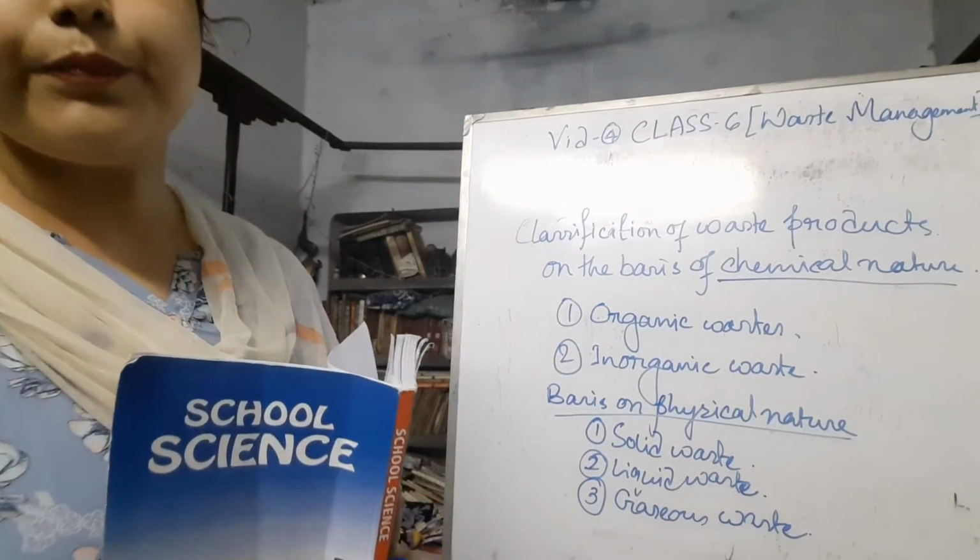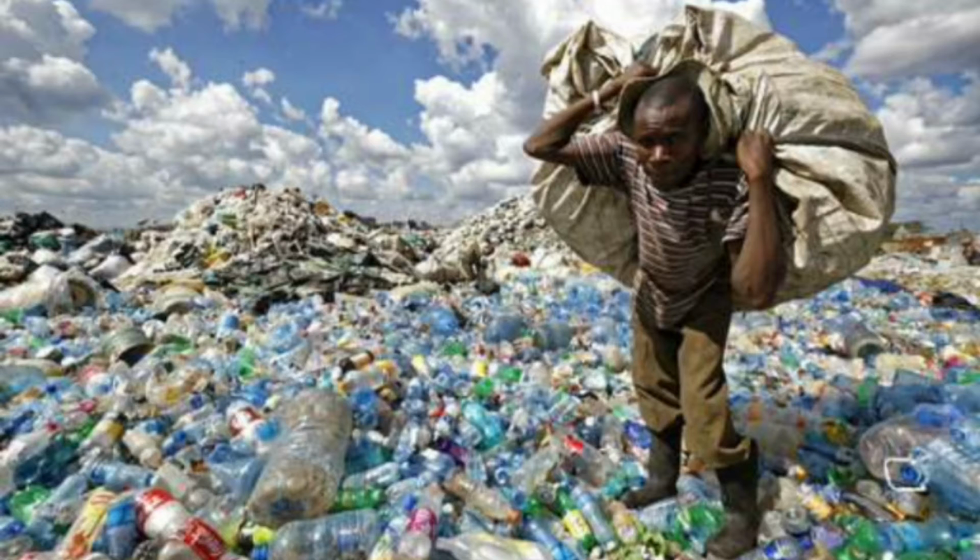About the basis of the physical nature, the waste materials can be classified into solid waste, liquid waste, and gaseous waste. Here is the first picture, of the solid waste. You can see so many glass bottles dumped here.